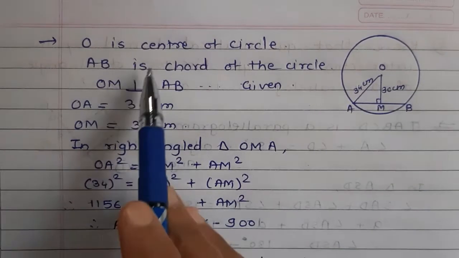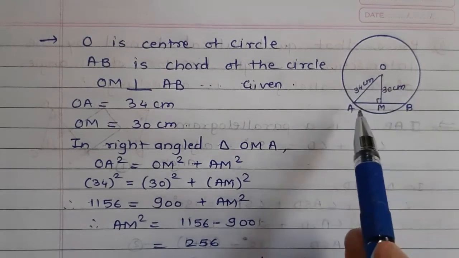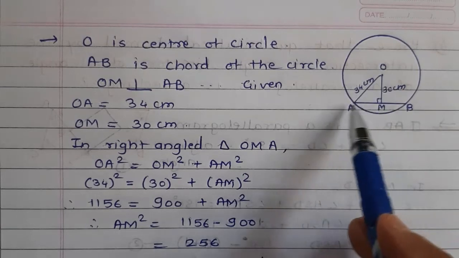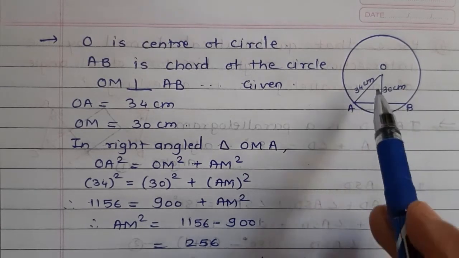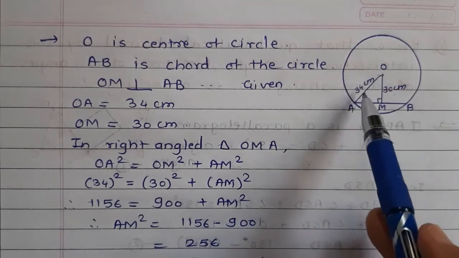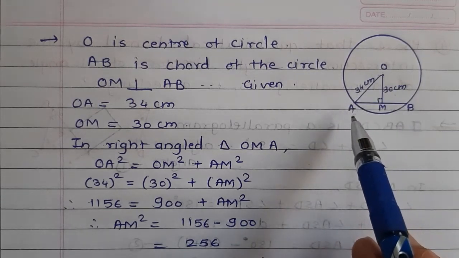See the solution. O is the center of the circle. Look at the diagram. O is center of the circle. AB is chord of the circle. OM perpendicular to AB, that is also given. The distance of OM is given 30 cm. Distance of OA is given 34 cm. Here OA is nothing but radius of the circle.